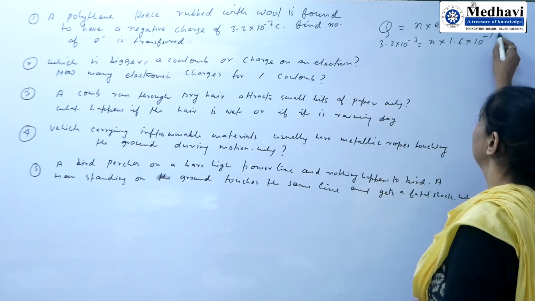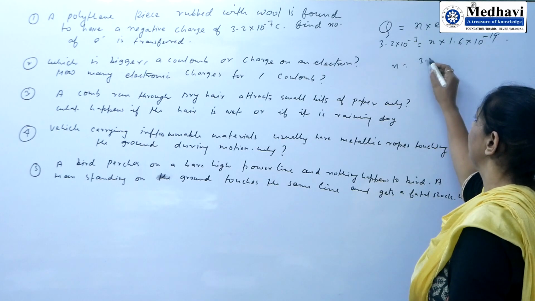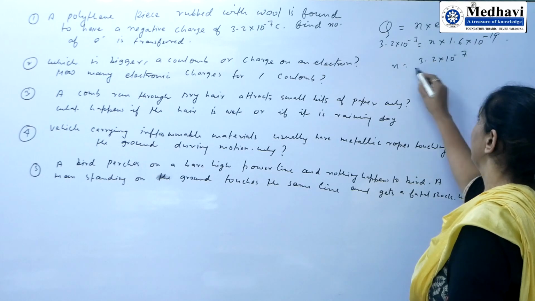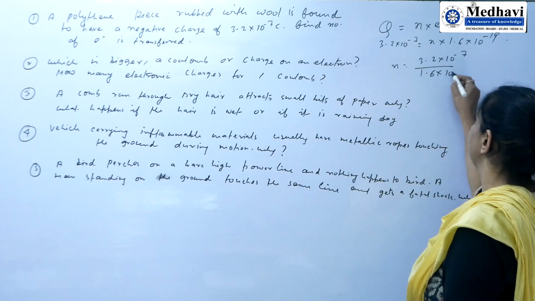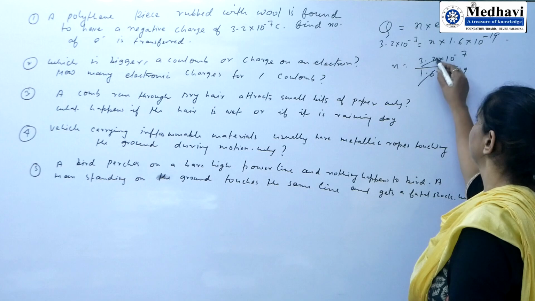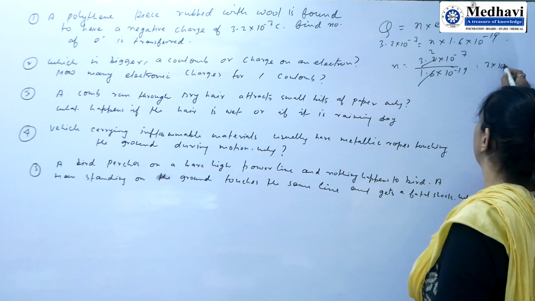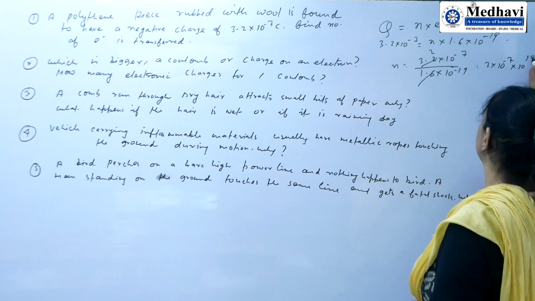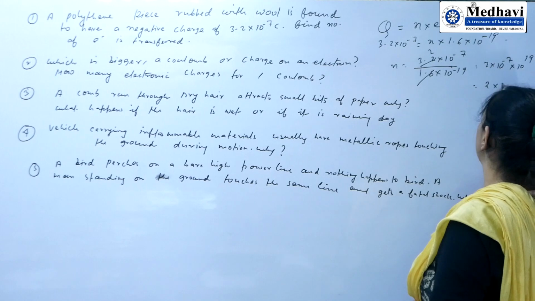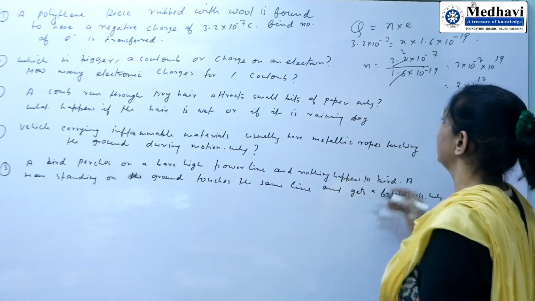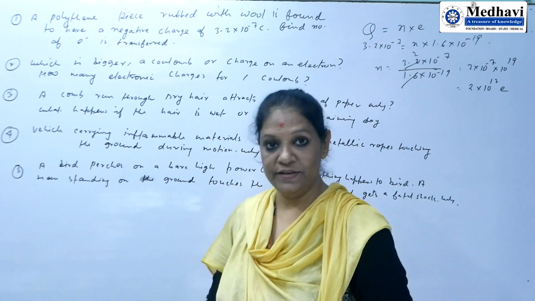So we can find n = 3.2 × 10^-7 / 1.6 × 10^-19 = 2 × 10^12. So we can say 2 × 10^12 electrons are being transferred.